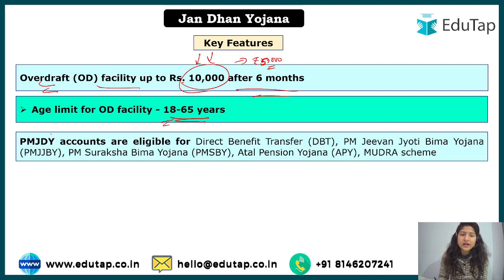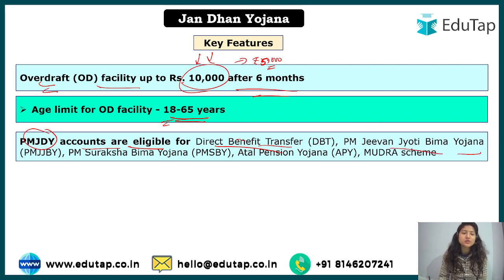Next, under Pradhan Mantri Jan Dhan Yojana, these kinds of accounts are eligible for direct benefit transfer. Now, what does it mean? For example, we have PM Kisan. Under that also, the farmers get some money quarterly, right? So what happens in this? That is a direct benefit transfer. If farmers have these Jan Dhan accounts, it is easier to get the benefit from the government, right? So they are eligible for all the direct benefit transfers, whatever schemes are running under that.